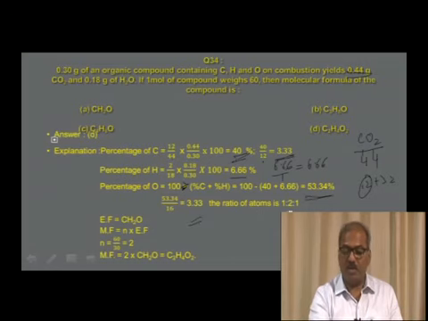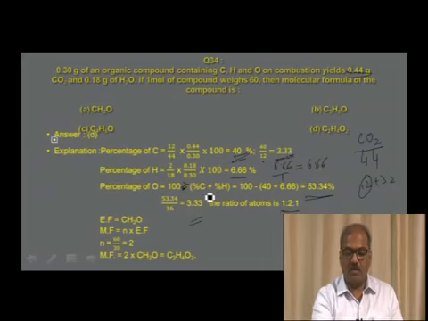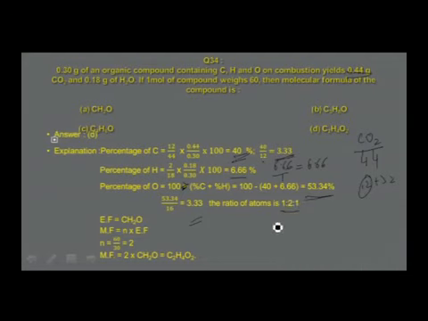Now, what is the ratio of atoms? How do I get 1:2:1? The least number among these three ratios of atoms, 3.33, 6.66 and 3.33, is 3.33. So the ratio of atoms of carbon, hydrogen and oxygen, 3.33 by 3.33 is to 6.66 by 3.33 is to 3.33 divided by 3.33. So this is 1:2:1. That is how you get this ratio of atoms as C1H2O1 or CH2O. So that will be the empirical formula.